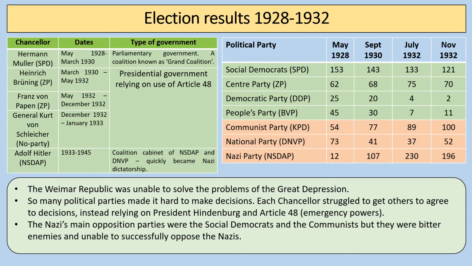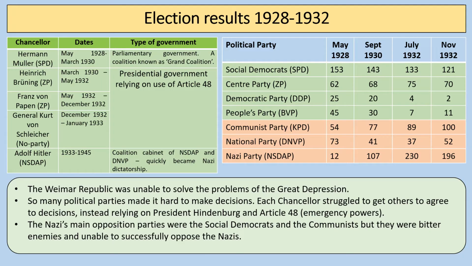Meanwhile, you can see that the support of political parties like the Social Democrats, that were seen as the party that was sort of most behind the Weimar Republic, is steadily dropping into 1932. Other political parties like the Democratic Party, for example, their support was dropping. Those parties that are coloured in green, they were the political parties that normally associate with the Weimar Republic. The ones in a more orangey colour, like the Communists and the National Party, the DNVP, and the Nazi Party, you can see that their support is growing during this time.